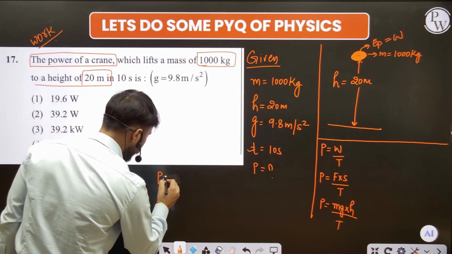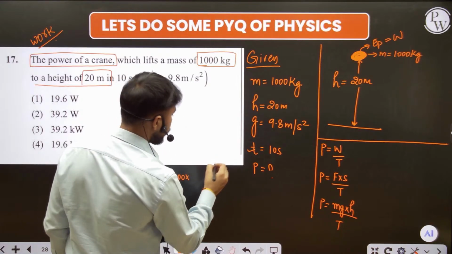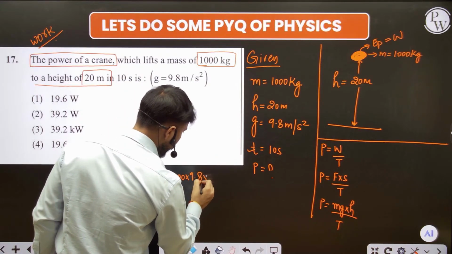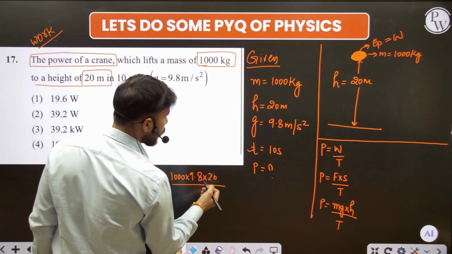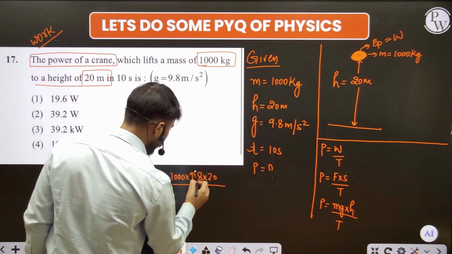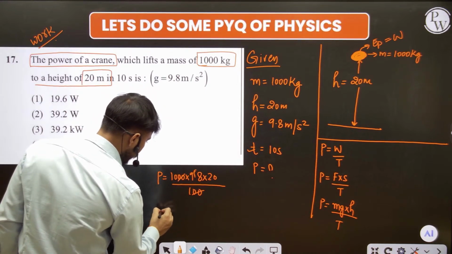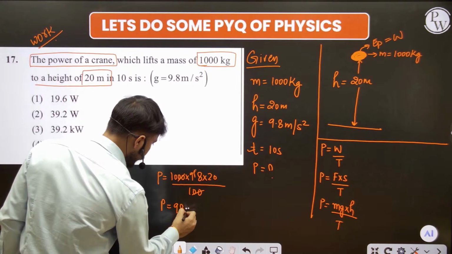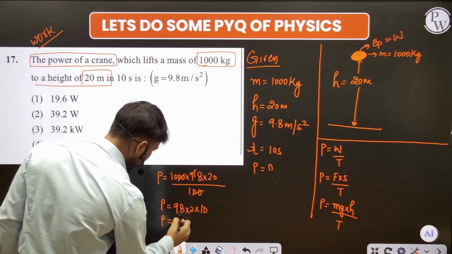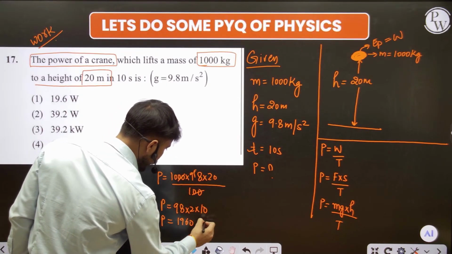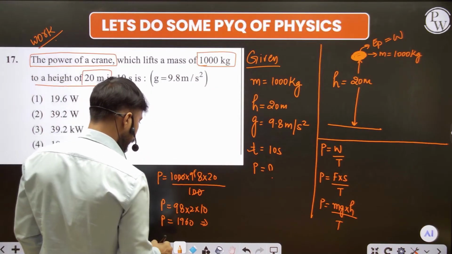Simple. P is equal to, what is m here? m is 1000. What is g? g is 9.8. And what is the height? The height is 20, divided by the time period, and the time period we have is 10 seconds. Now remove the decimal, it comes with the 10. 20 and 10 cancel. After that, we have the answer 98 into 2 multiplied with 0. So the answer is 1960, and if I convert it into decimal format, then my answer will be 19.6.